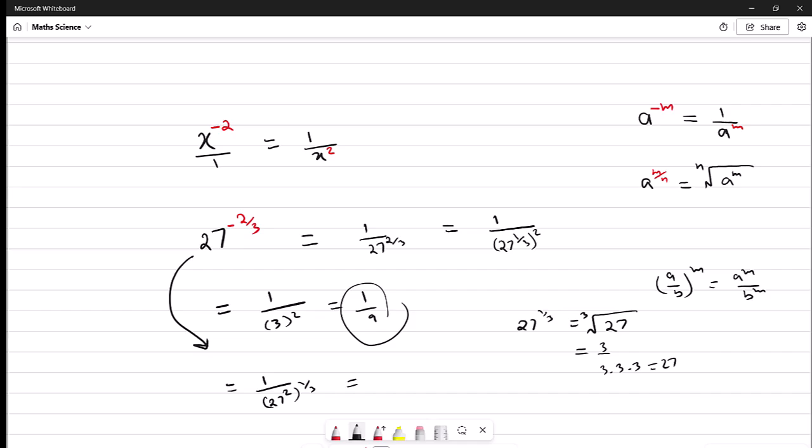This just becomes 1 over 729, and then we take the cube root of 729. And the cube root of 729 is 9, because 9 times 9 times 9 is 729. So this also becomes 1 over 9. So the order doesn't matter, but you have to decide which one to pick first. Here it was easier to take the cube root first and then take the square of that number.